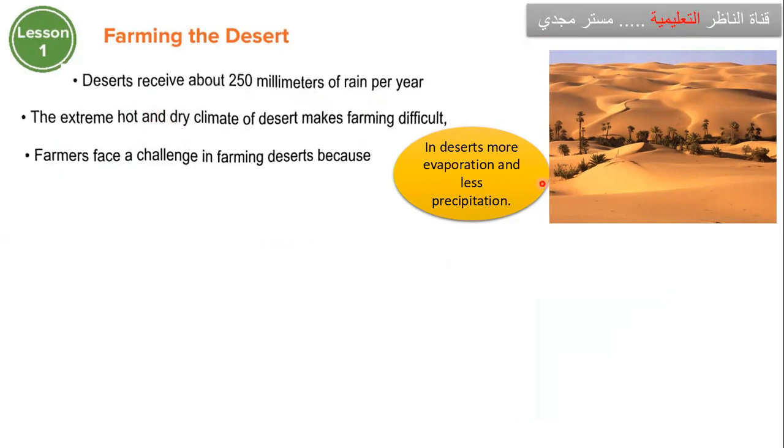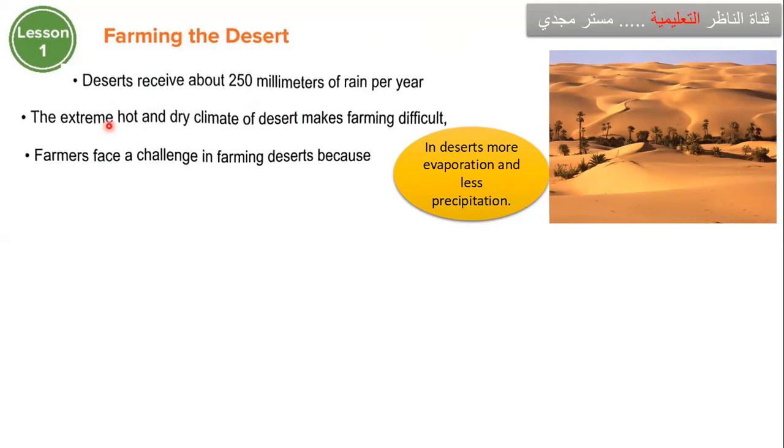So farmers challenge, okay, or have many challenges to farm desert. Number 1, in desert more evaporation and less precipitation. So this is the most important challenge. In desert more evaporation تبخر كتير and less precipitation. اديك شايفين precipitation قليل قد ايه.